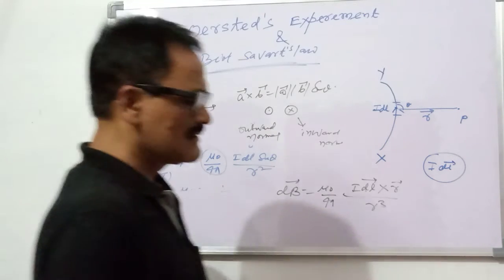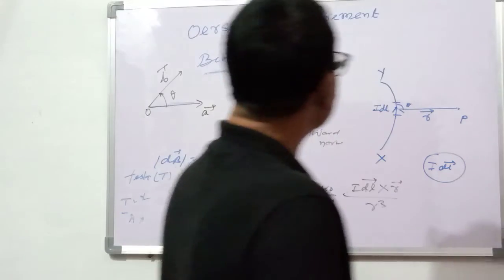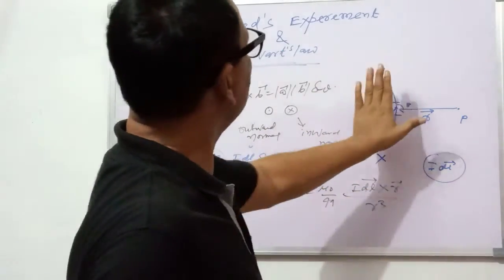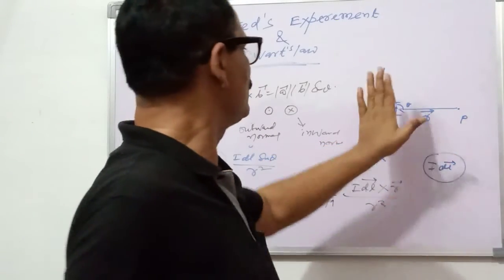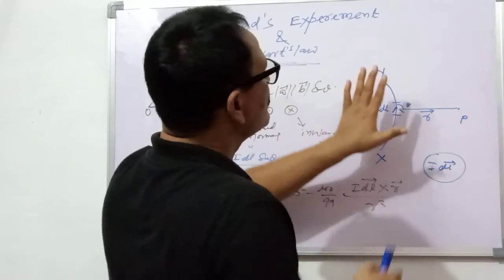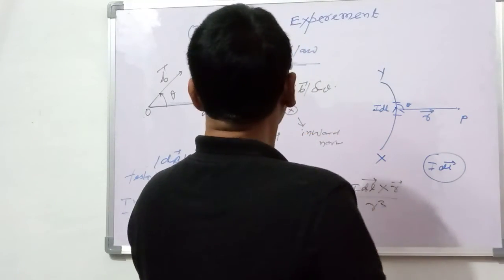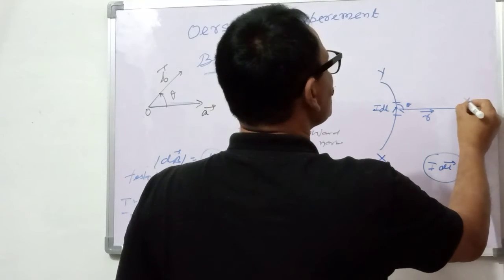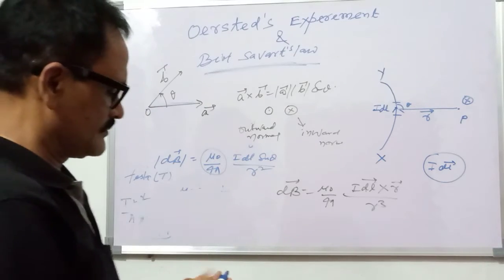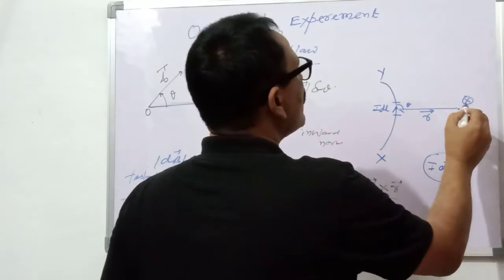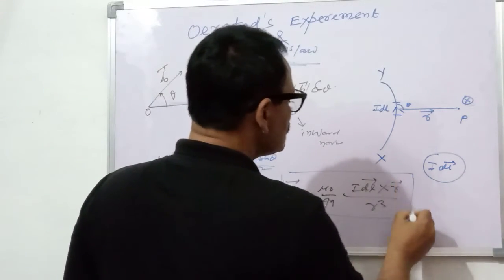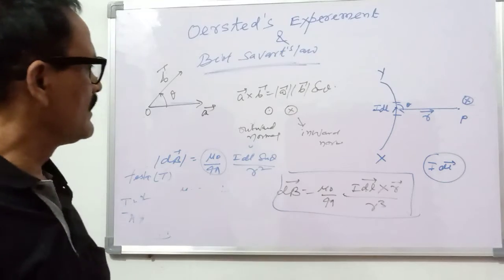And what will be direction? Now take this example. This is the first vector I dl, so this is the first vector. I am using my palm rule. This is the first vector, and this is the r. So the direction of this magnetic field is inward normal, and this is the direction of this magnetic field, inward normal. This is the direction of magnetic field. So by this we can get the magnitude as well as direction of the magnetic field due to this current element.